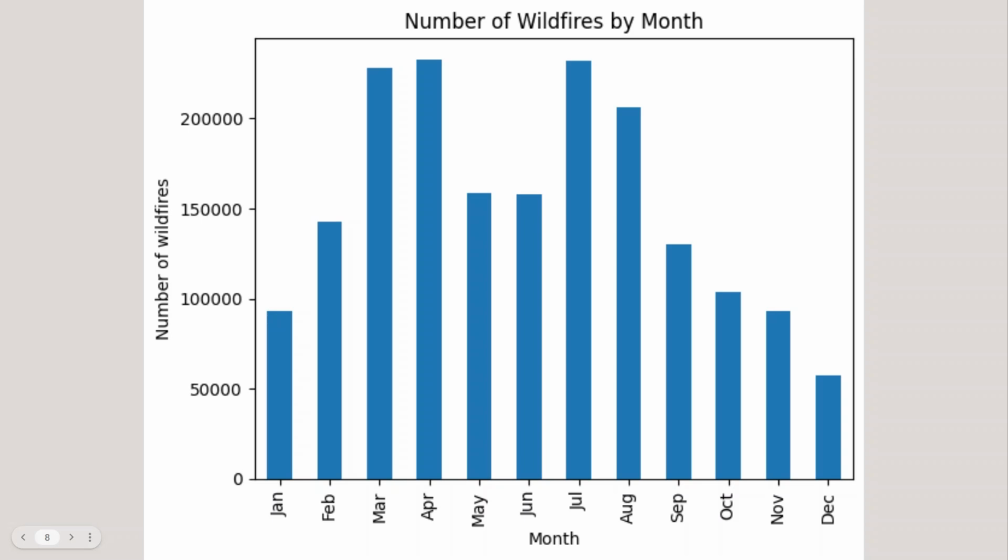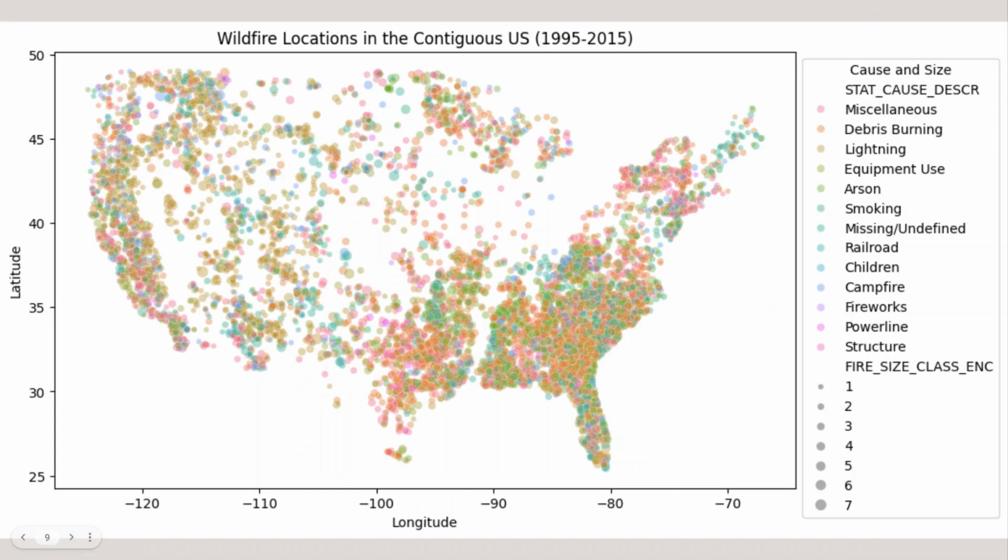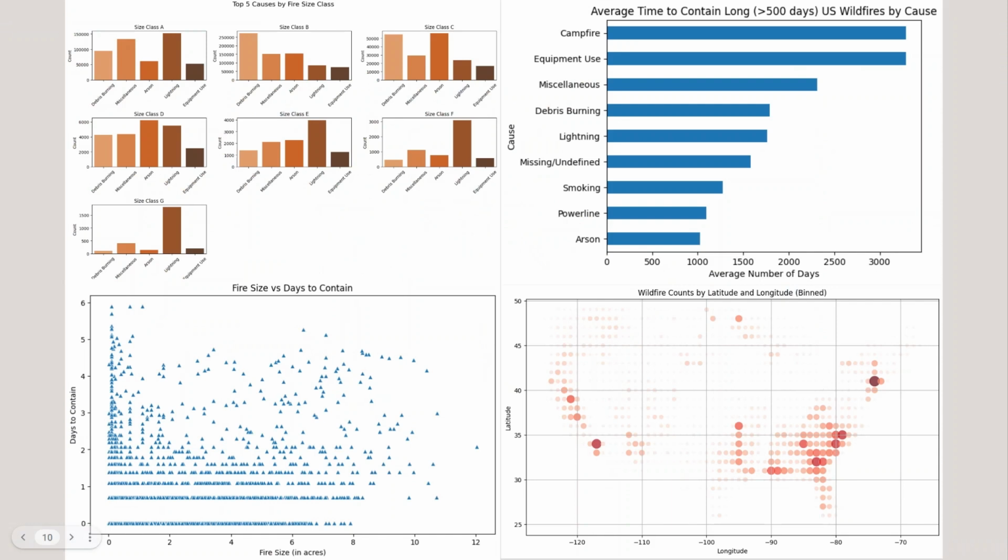Analyzing wildfires by month also revealed distinct seasonal trends, with a noticeable increase in incidents during summer and fall months, which is important for understanding peak risk periods. Finally, mapping wildfire locations across the U.S. allowed us to observe geographical distributions and clusters, often correlating with population density and specific environmental conditions. We also created a few other visuals to help us get a better overview of our data.